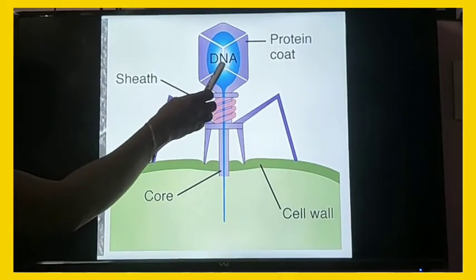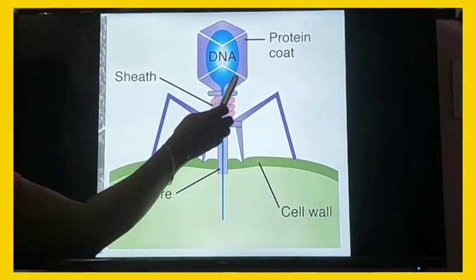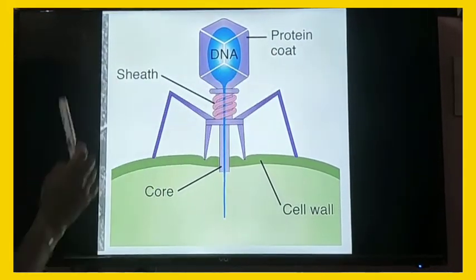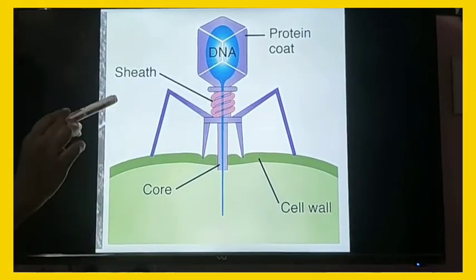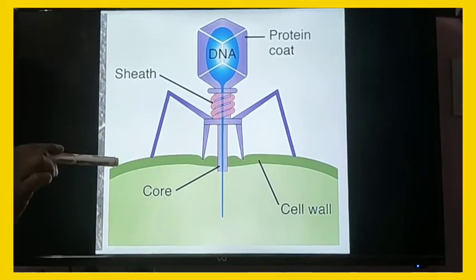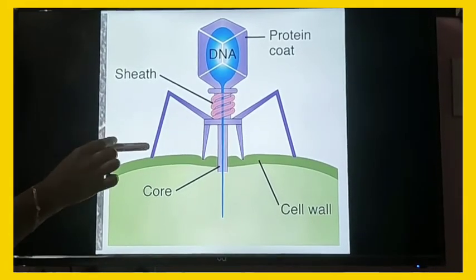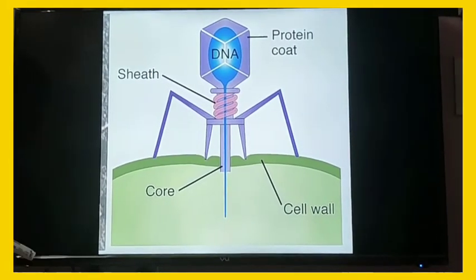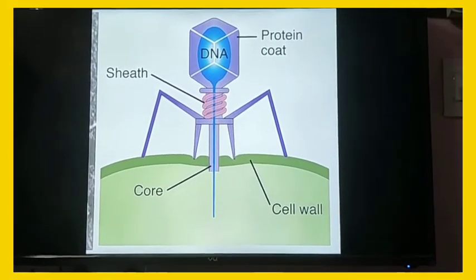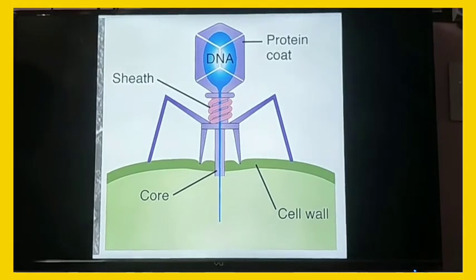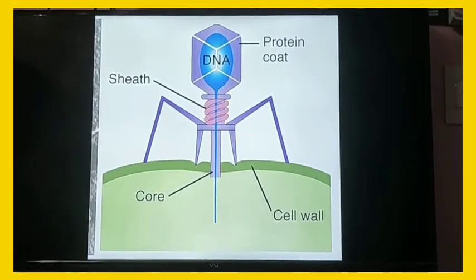This DNA is surrounded by a protein coat. This protein coat is, in some cases, enveloped by lipids and carbohydrates. The envelope has spikes. These spikes are seen in some viruses.